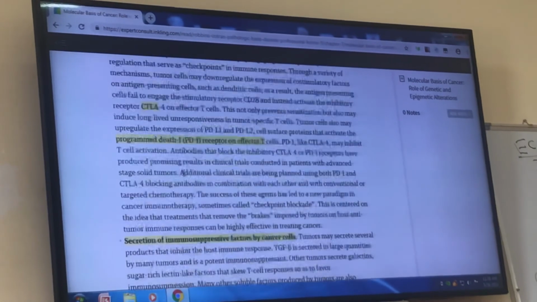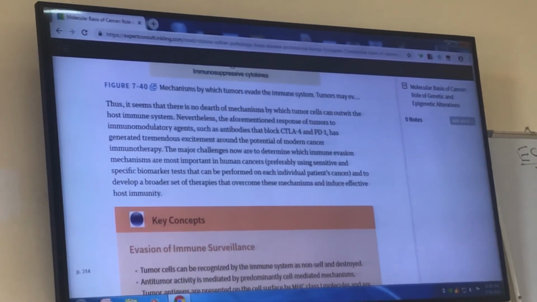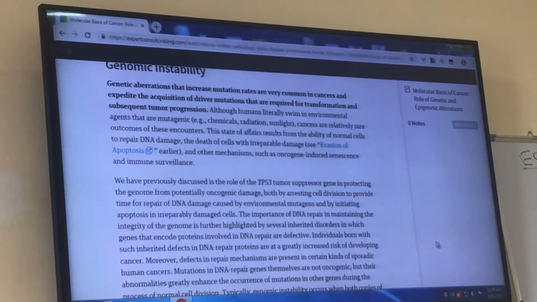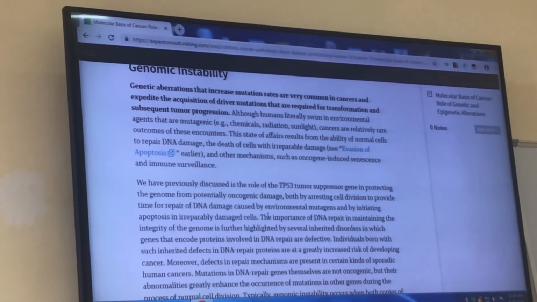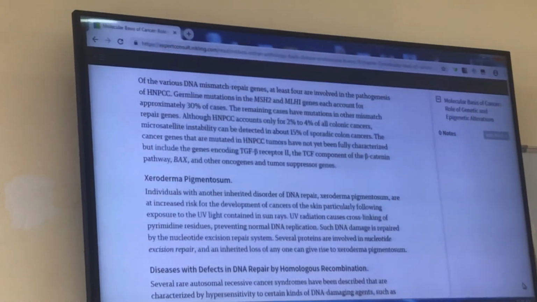Before this immunity, I will also explain staging and grading of tumors. That immunity is a little more difficult, which will be the last part of this.